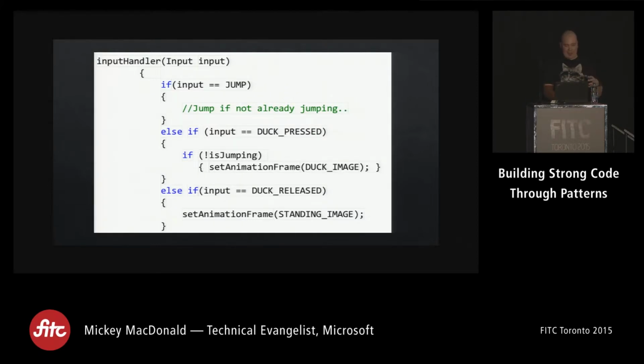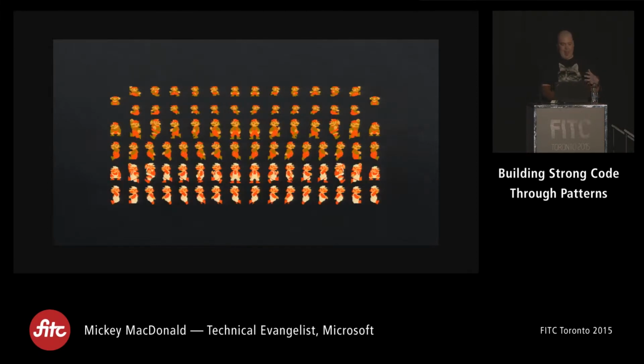But all I'm doing here is basically, I have to add an attack command, add a power up, for when he grows, when he fires fireballs, all this stuff. This is just a basic sprite sheet, but I have to include states for every one of these. The problem is every time I add one, I have to add another conditional, and chances are I'm adding a bug in doing it. So you can see how this quickly becomes a giant mess of just if else. There's got to be a better way.